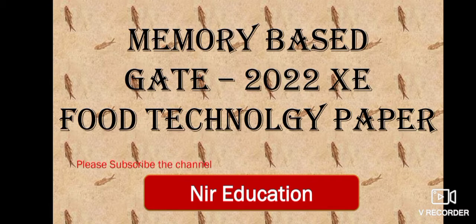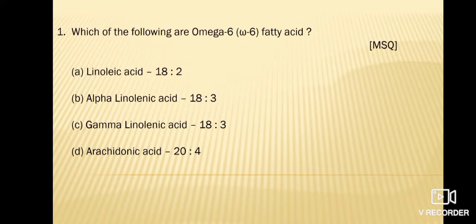So let's see. First question is, which of the following are omega 6 fatty acid? Option A is linoleic acid 18:2. Option B is alpha linolenic acid 18:3. Option C is gamma linolenic acid 18:3 and option D is arachidonic acid 20:4. This is a multiple select type of question and answers are linoleic acid, gamma linolenic acid and arachidonic acid.